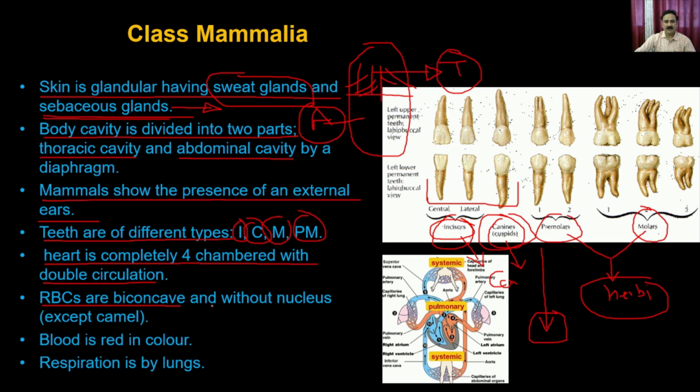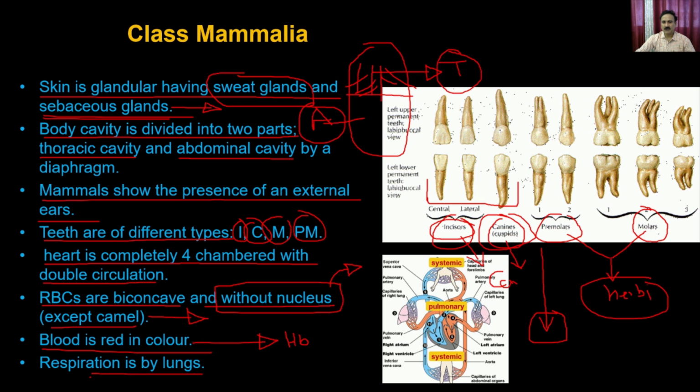The RBCs are biconcave and do not have any nucleus, which means the RBCs are fully matured. Since they don't have a nucleus, their oxygen carrying capacity is much higher compared to birds as well as snakes, except the camel, which actually contains nucleated RBCs. The blood is red in color because of the hemoglobin, the red pigment, and respiration is by the lungs. So this is what you see.